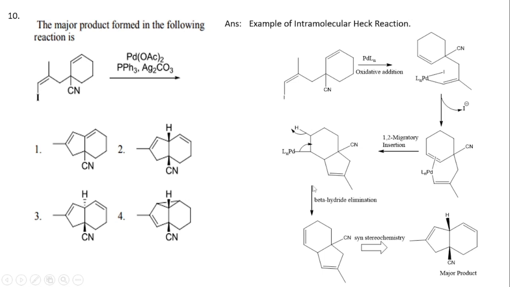Okay, so a 5-membered ring will be formed. After the beta hydride elimination, it will form this type of structure, which is a reaction with syn stereochemistry. So this product is formed as the major product. So option 2 is the correct option.